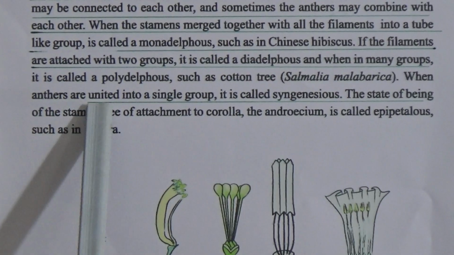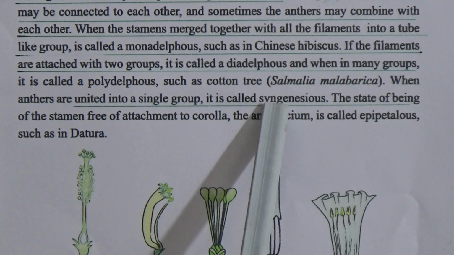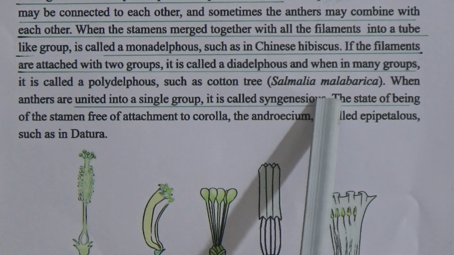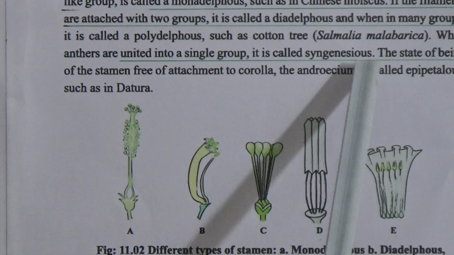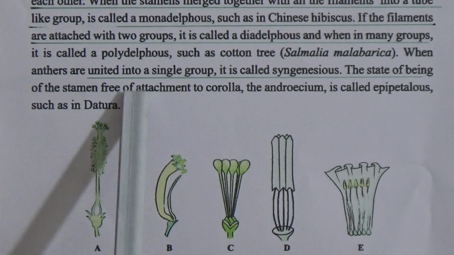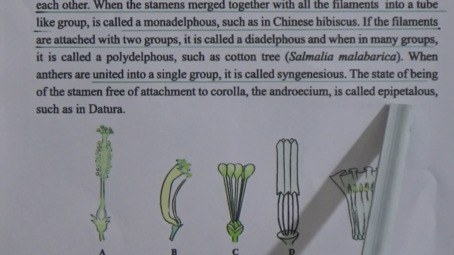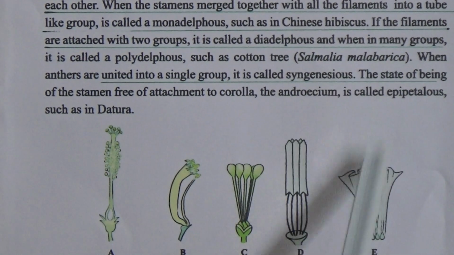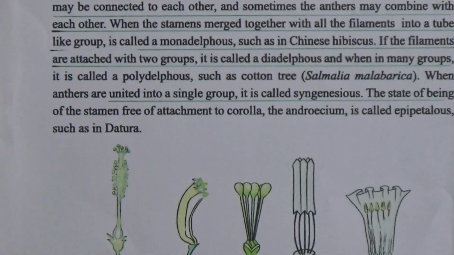When anthers are united into a single group, it is called syngenesious. And here D number is syngenesious. The state of the stamen being attached to the corolla in the androecium is called epipetalous. And here is the picture of epipetalous, such as datura.